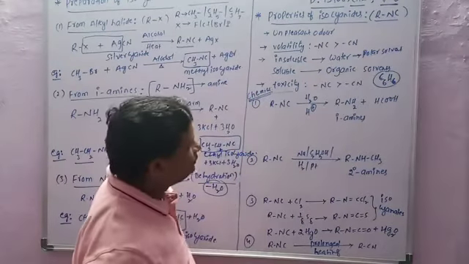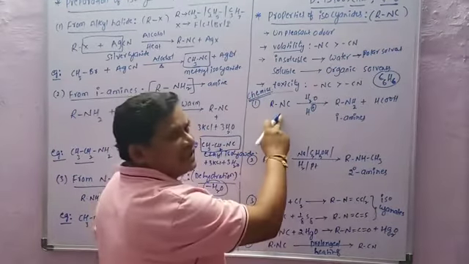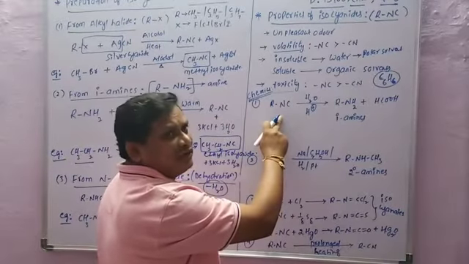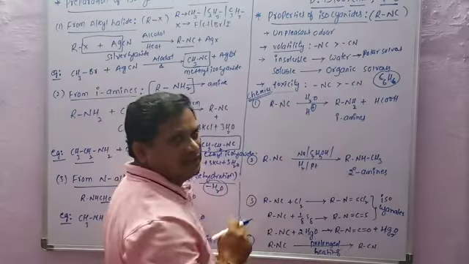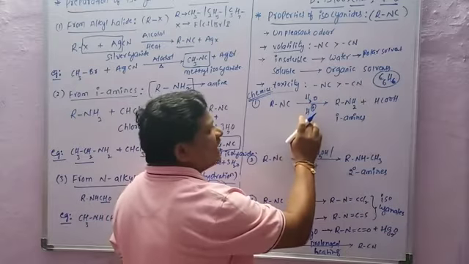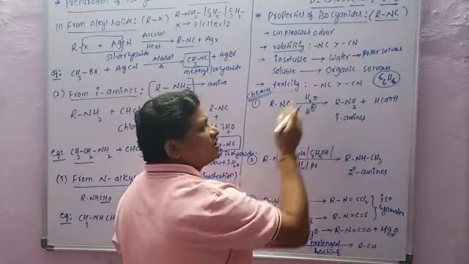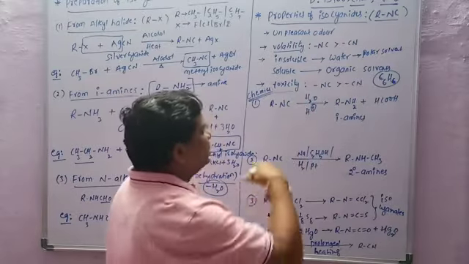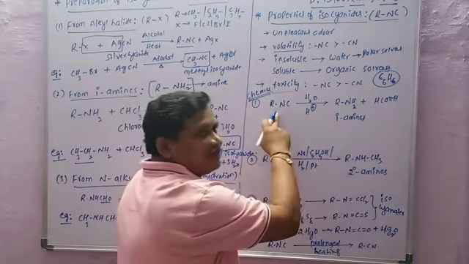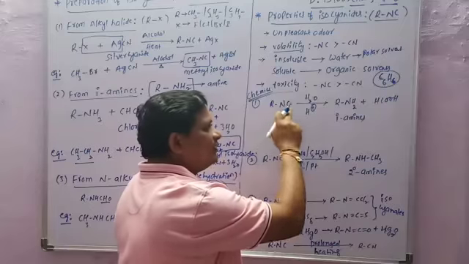First one: isocyanides are involved in acid hydrolysis. H+ is the mineral acid and H2O means hydrolysis.